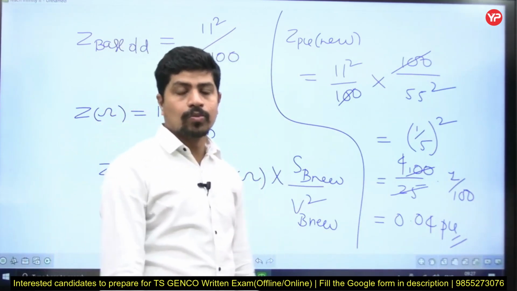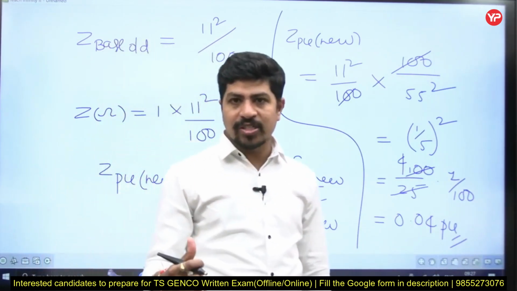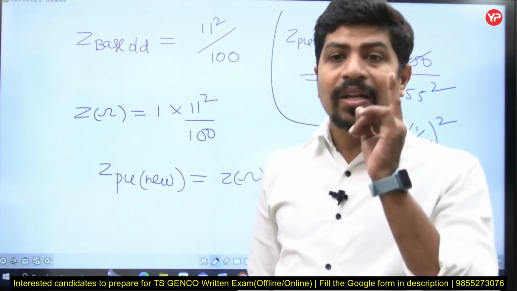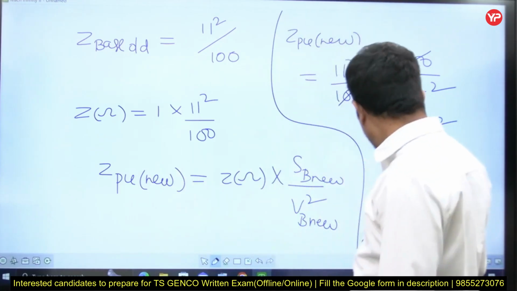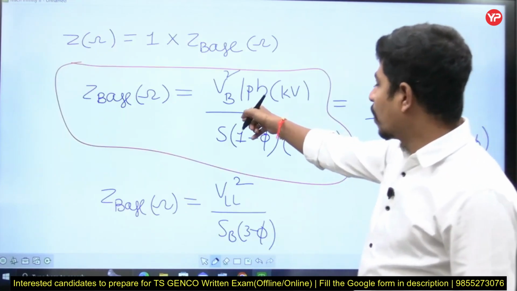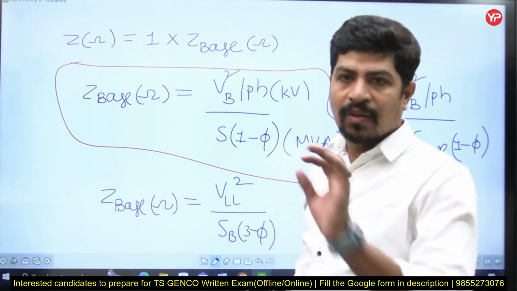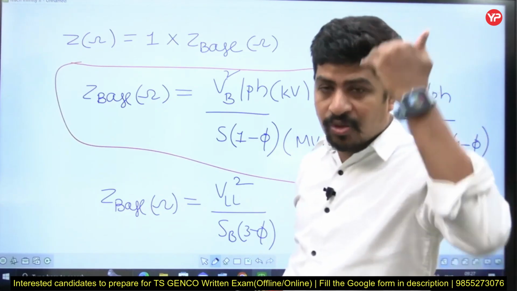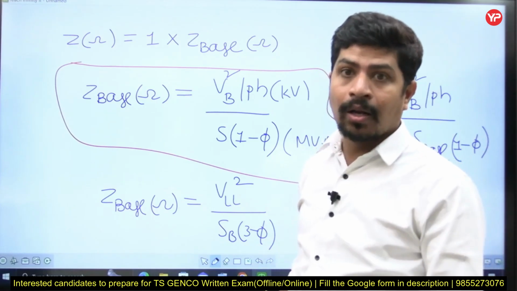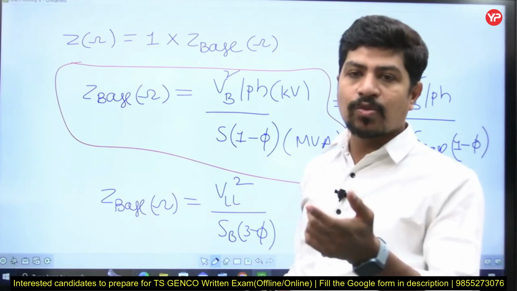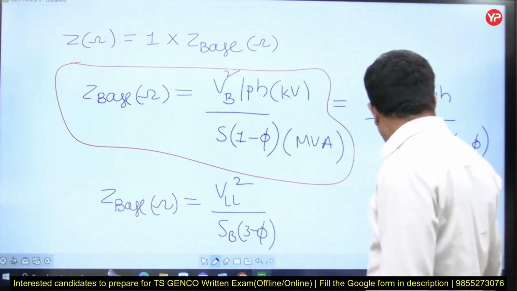I will give the formula also. But why have I taken this much discussion? If it is star or not mentioned anything, this is correct. But if it is delta, you have to think carefully about the formula. Per unit quantities are always per phase quantities. People will learn the formula in line voltage and three phase power, but they won't learn it with per phase voltage and per phase power. What is the formula?